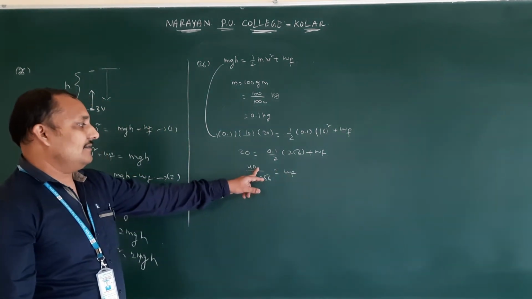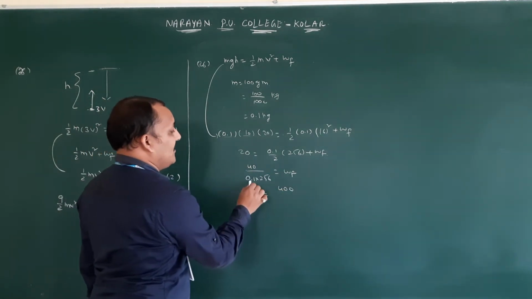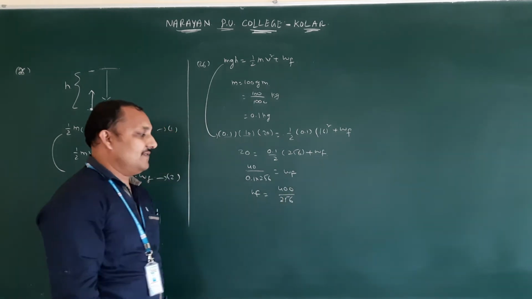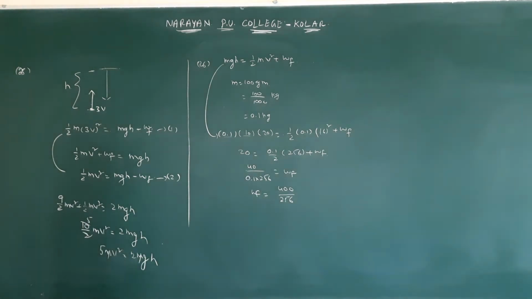So 400 by 256, since 0.1 can be written as 1 by 10. If you cancel, you will be getting almost 2 times. 2.4 something may come. So you can try that.